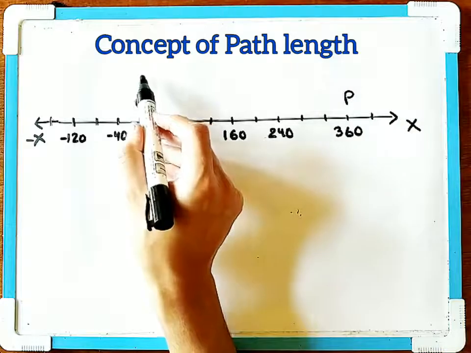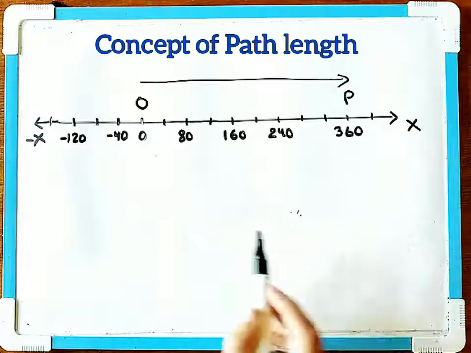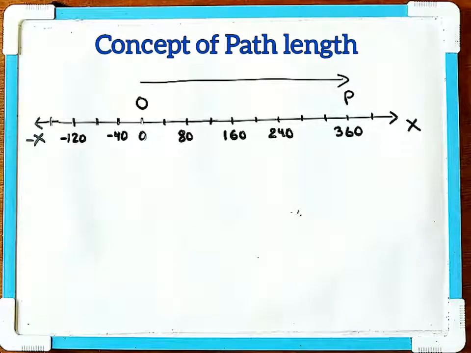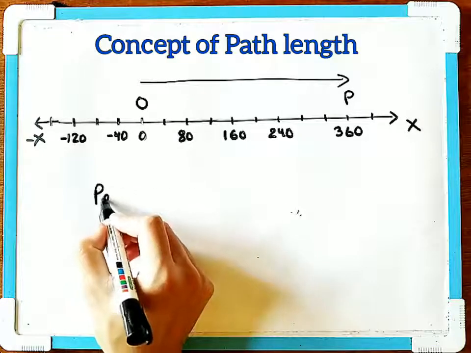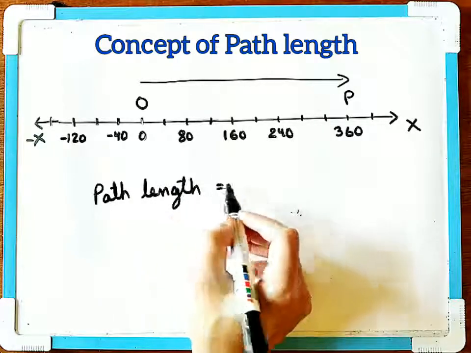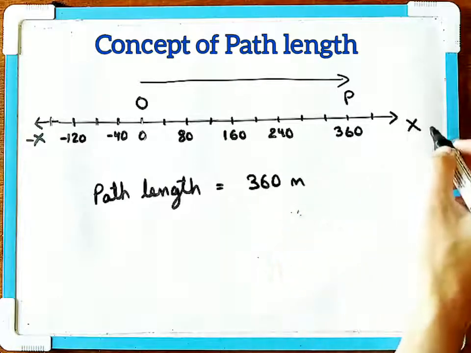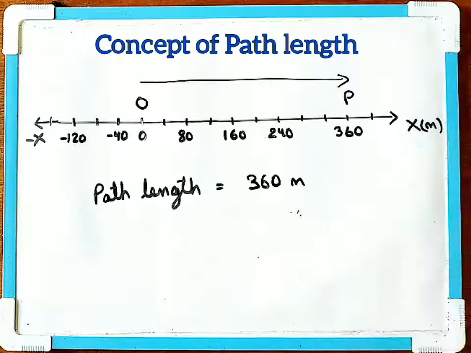From this position O to this position P, the distance traveled by this car is the path length, and in this case your path length will be equal to 360 meters. Here this is in meters. So the path length is the distance an object travels from one position to another position.